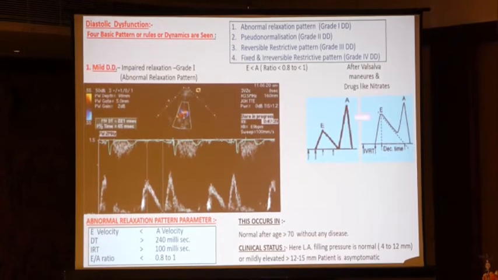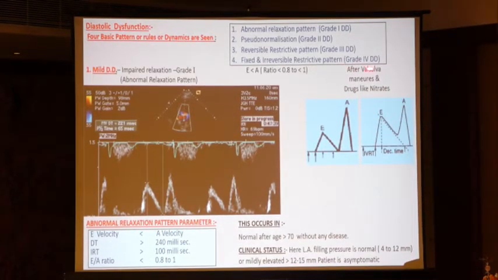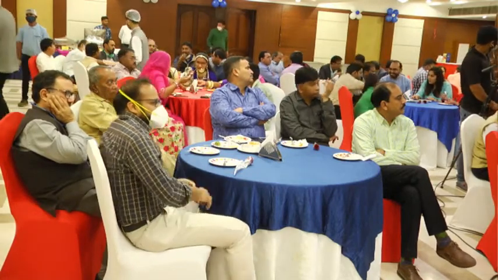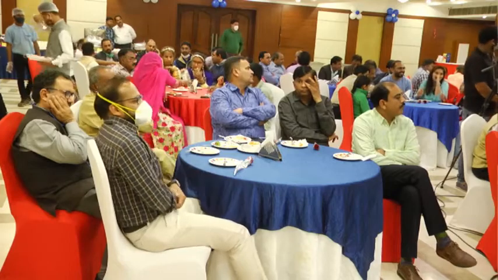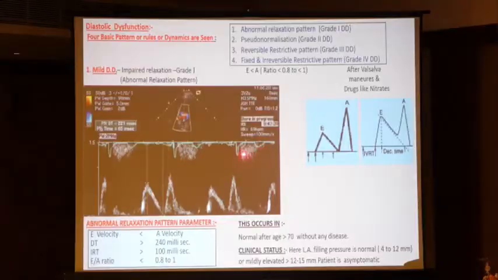See this figure. E small, A large. But if you tell the patient to do the Valsalva maneuver or you give nitrates, it will reverse. E becomes tall, A becomes less. So this is the grade 1 impaired relaxation pattern. It is reversed by the Valsalva maneuver and drugs like nitrate. So this is very simple, how to find out grade 1. Now in what conditions does this occur? It is normal after age more than 70 years without any disease. Listen carefully, it is very important.